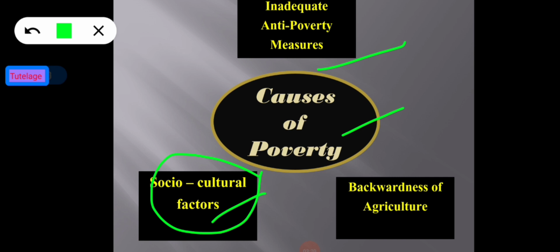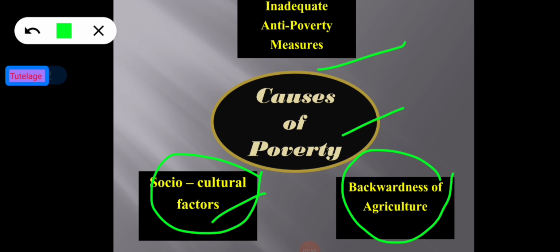They suffer not only from the economic perspective but also from social and political disabilities. Chances of their vertical mobility are rather limited. Therefore, poverty tends to perpetuate. That's why socio-cultural factors are also one of the most important causes of poverty. And now going to the last point, that is backwardness of agriculture.